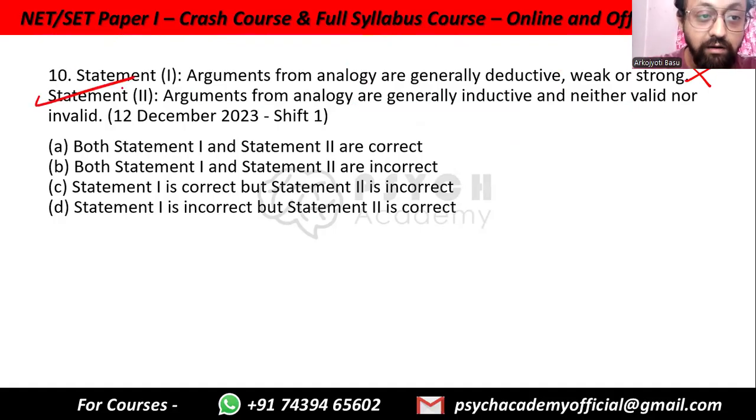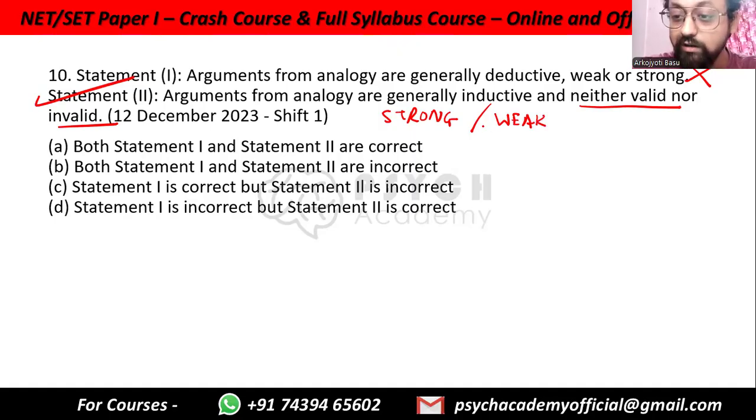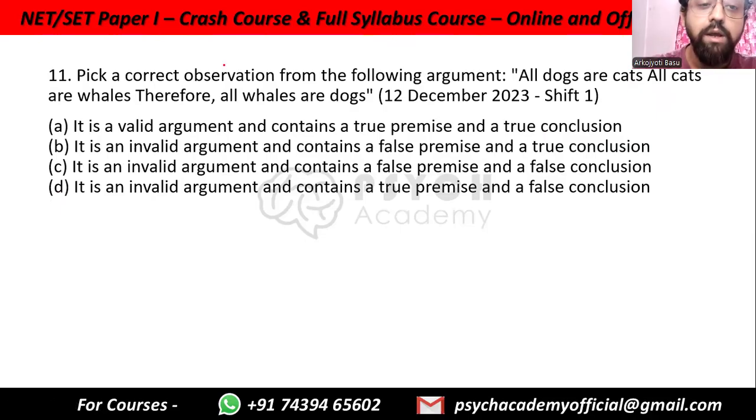This is correct, because inductive reasoning is neither valid nor invalid. It is only strong or weak, but not valid or invalid. So statement 1 is incorrect, but statement 2 is correct. That is option D.